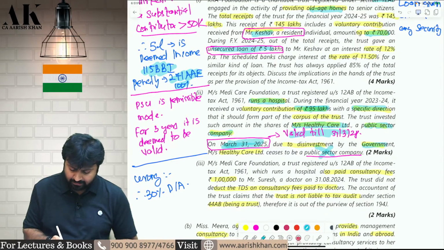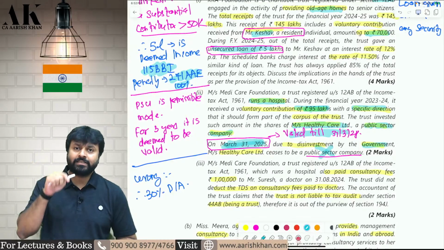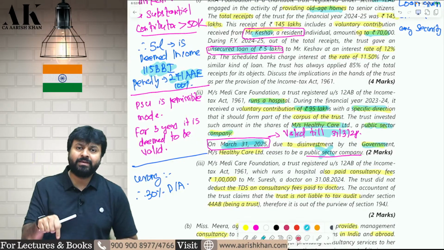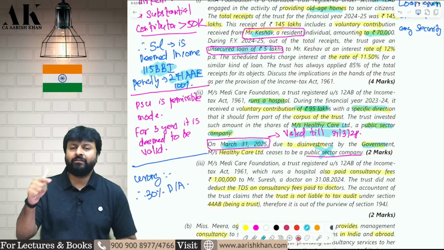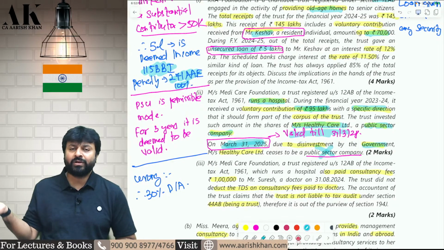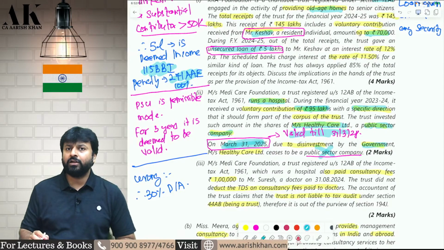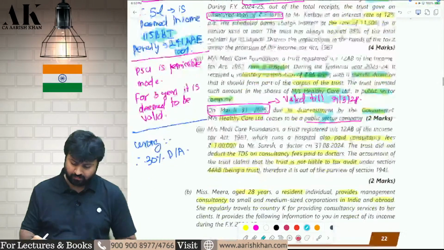So on 31st of March 2025, the government has done disinvestment. That company is no more a public sector company. It's a private company now. So for 3 years, you don't have to worry. Within 3 years, you can sell the share and you can again reinvest in what? In a new public sector company. I hope it is clear to all of you.